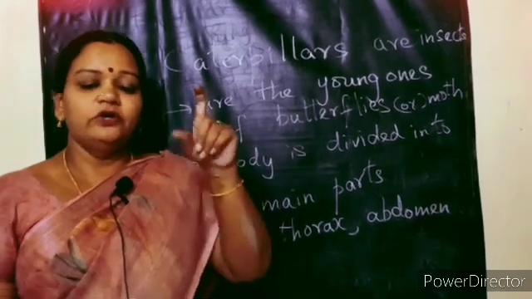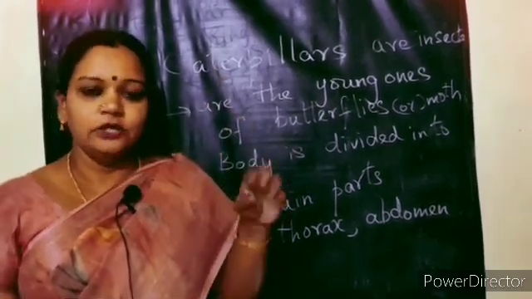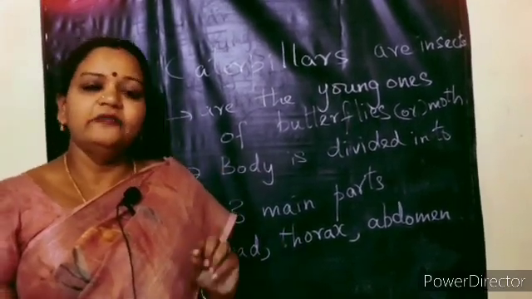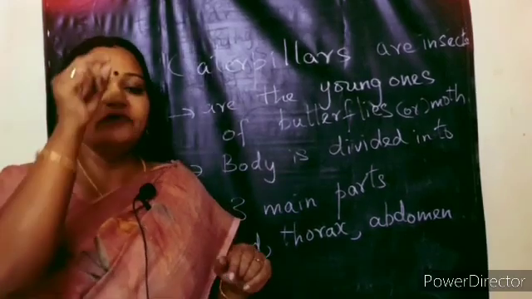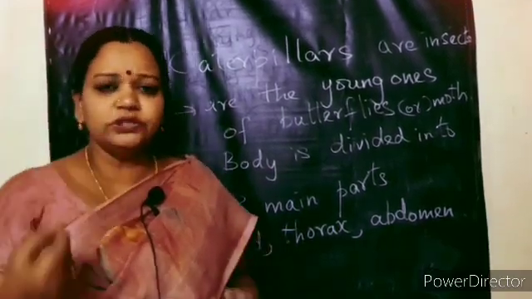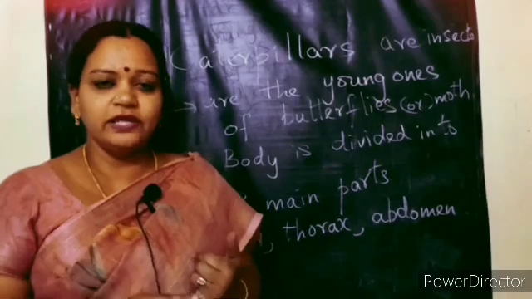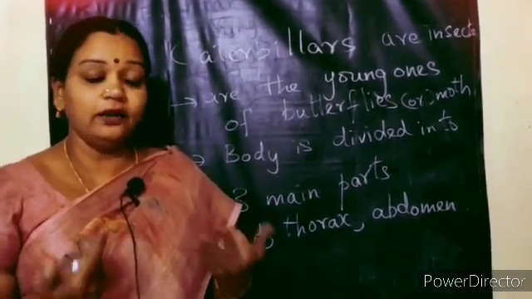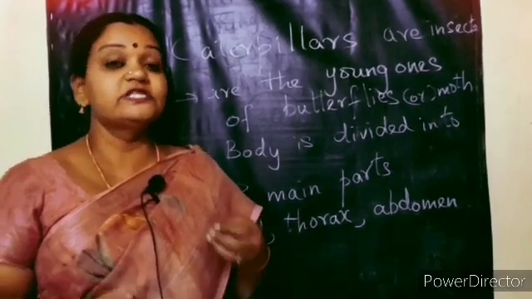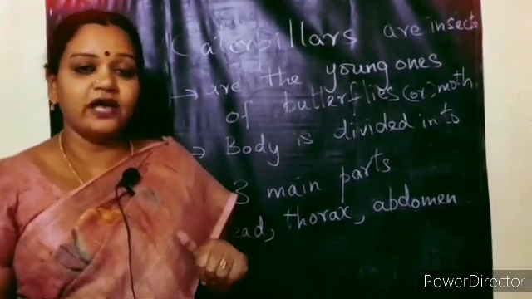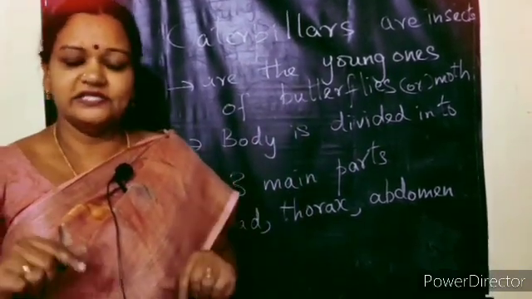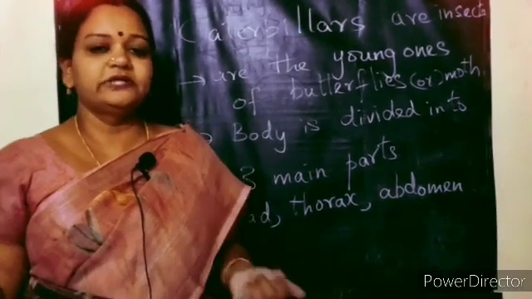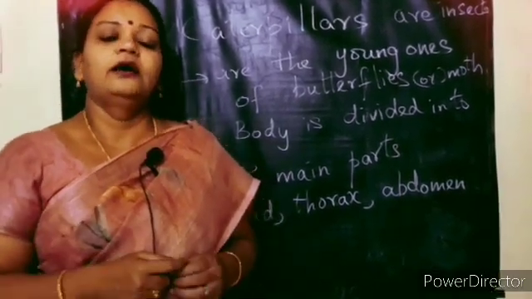In that A4 sheet, when you are drawing an insect and labeling the parts, you write so many insects' names, I said at least 10 with proper spelling. Then on the back side you can write which can fly, 2 to 3 insects' names. Mosquitoes, have you seen them flying at your home? Houseflies, have you seen them flying? Butterflies, have you seen them flying? Like that, you can identify some 5 insects which can fly. So when they are flying, what will they have? On the thorax, they will have the wings. And some insects which cannot fly will show some other movement. This is also an additional task given to you.